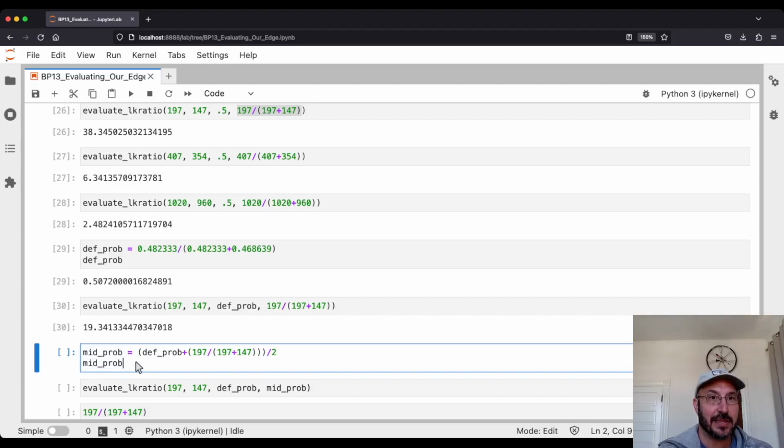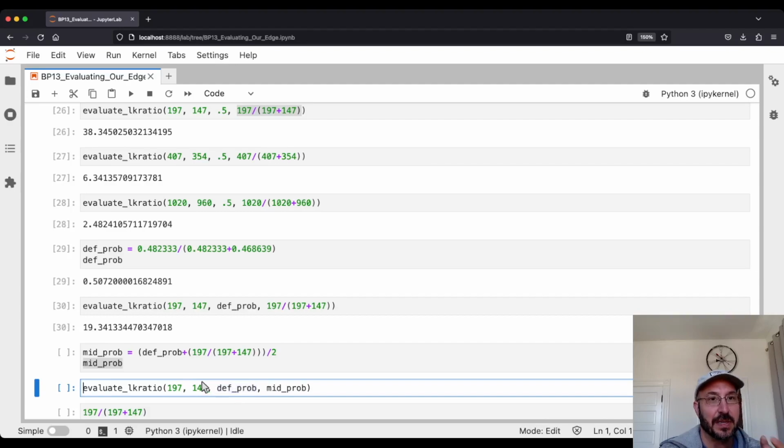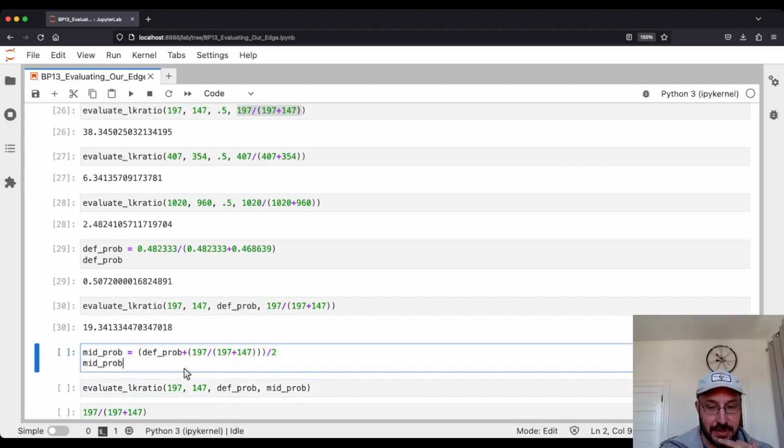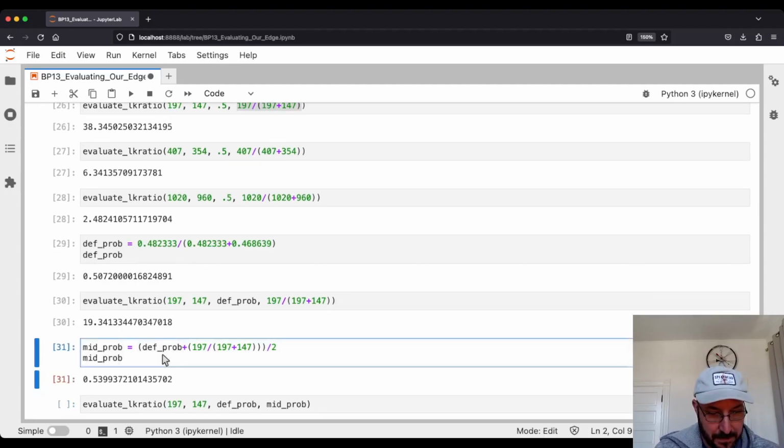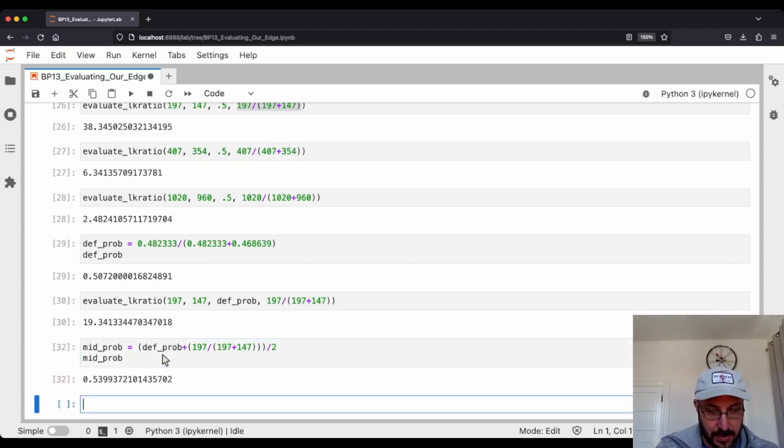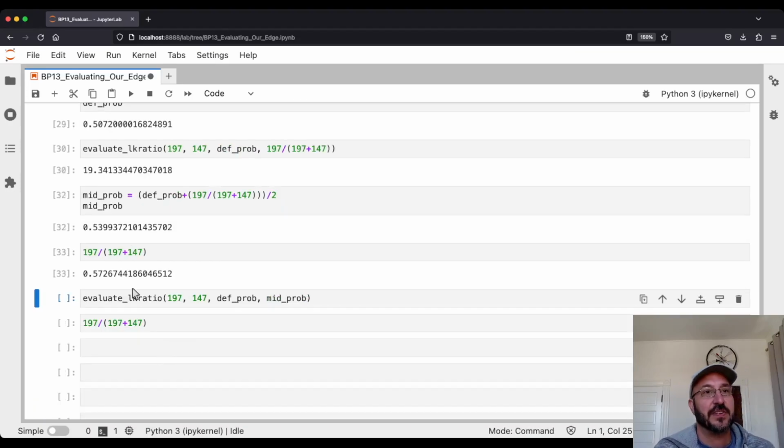And now say, what's more likely? How much more likely is this mid-probability, which isn't the best possible, most likely probability for this data set, than this new default probability? So I'm again trying to cut down this likelihood ratio a little bit. So this mid-probability is only about 54%, versus this, let me just show, 197 divided by 197 plus 147 is 57%. So in our data, we had about a 57.2% edge.